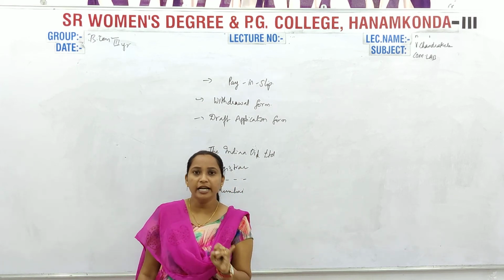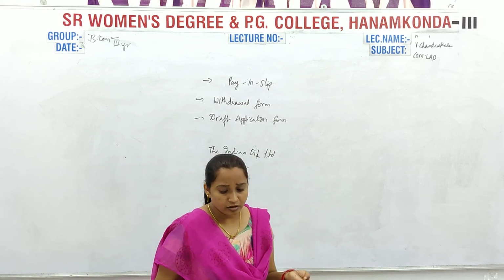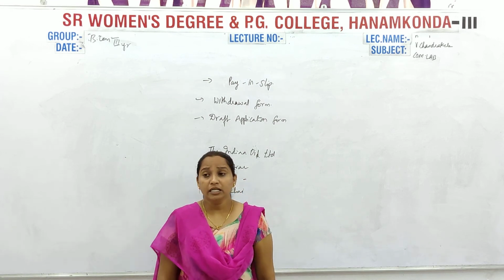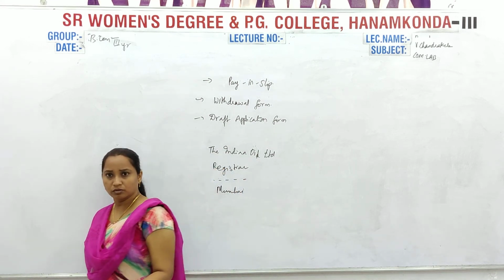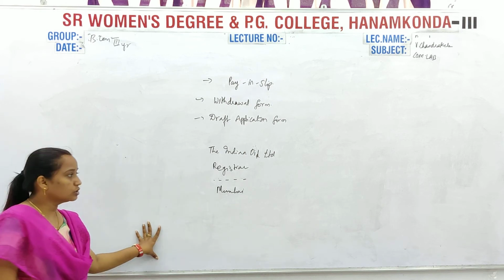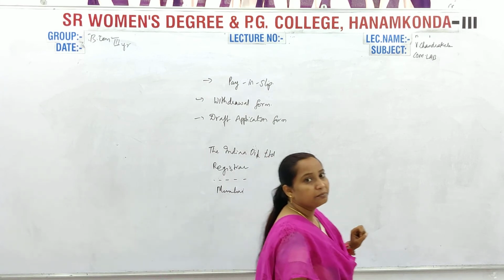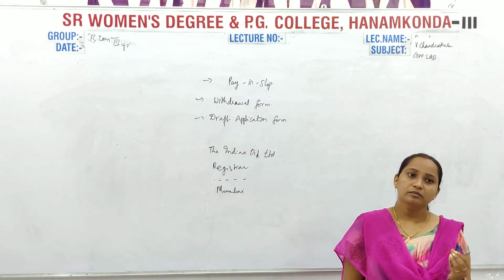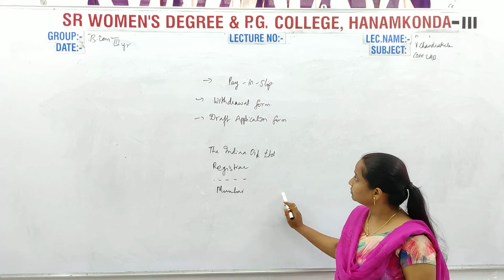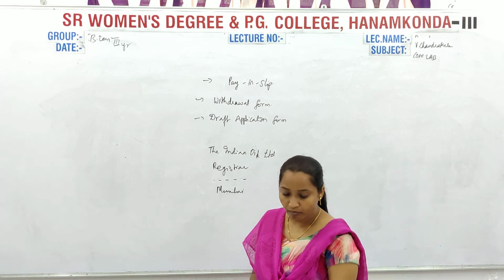Okay? So the bank will take care of everything. It will fill the date, the amount, the place, and the branch name. All these things, and the address of the depositor also. Like I am depositing, isn't it? So my name and my details will also be mentioned on the draft. For this, what did I say? They will take some charges for the services they have given to us. Okay? So this is called the draft application form.